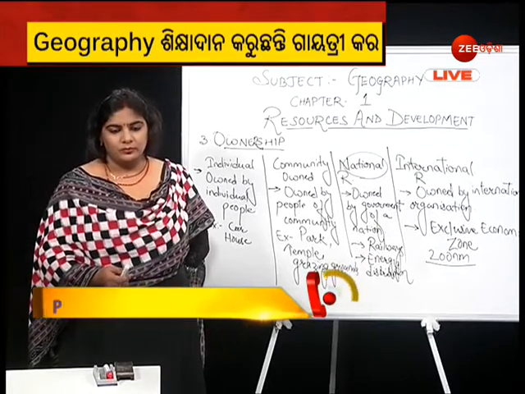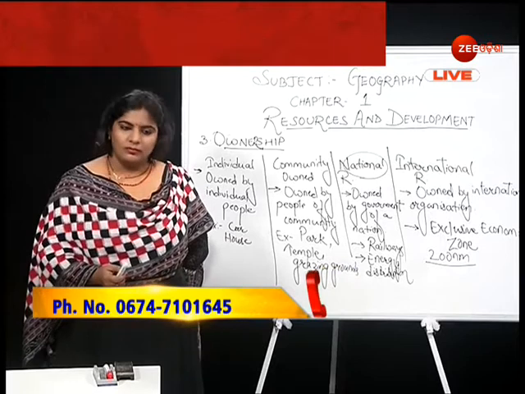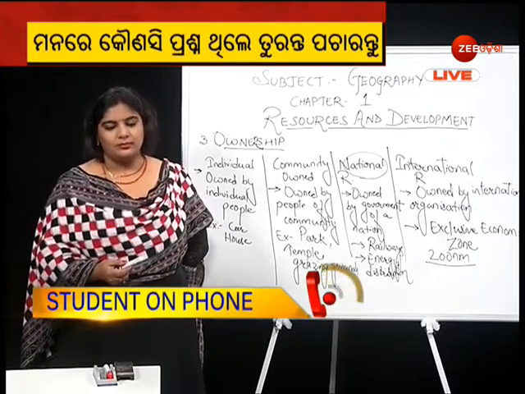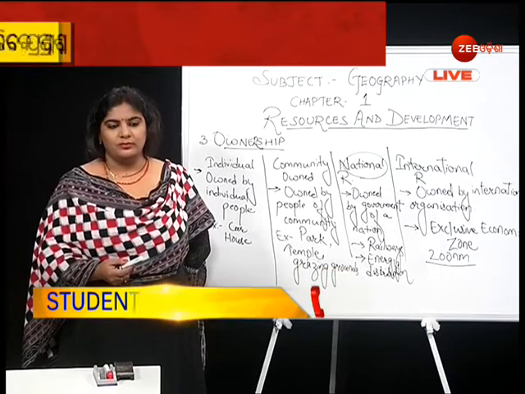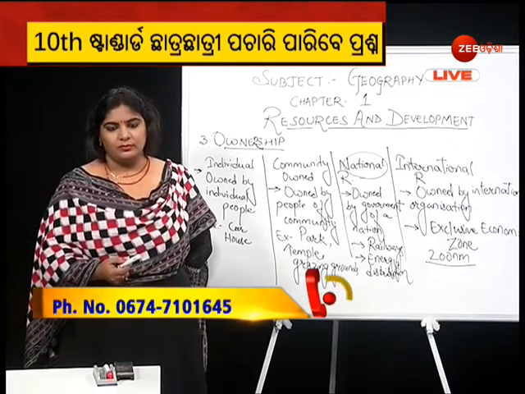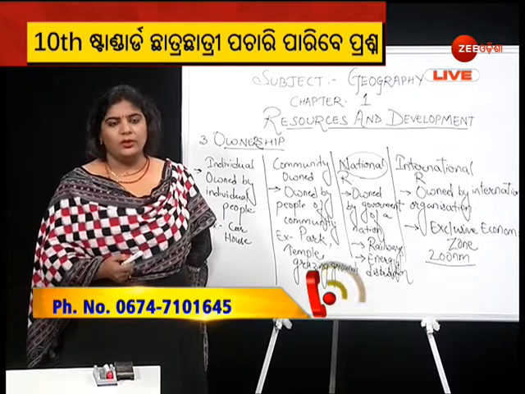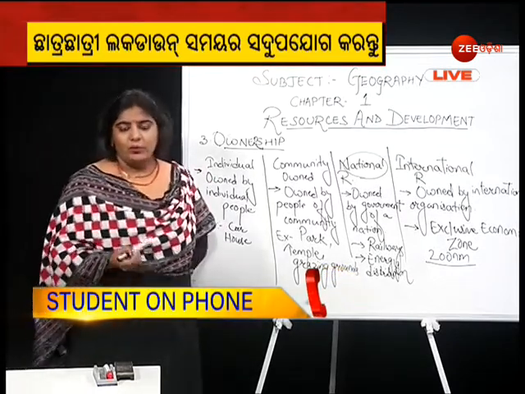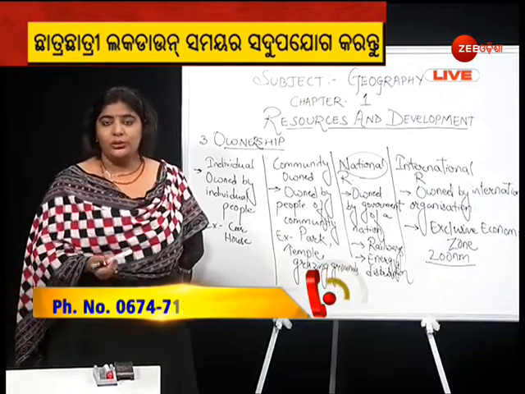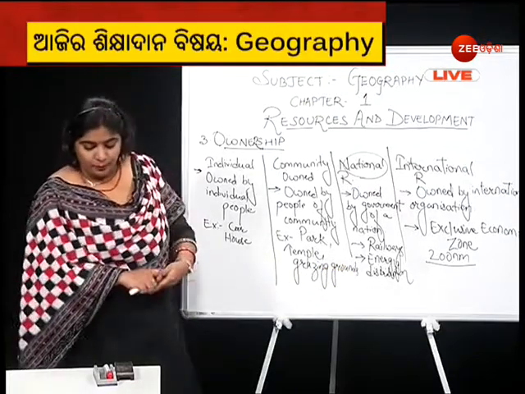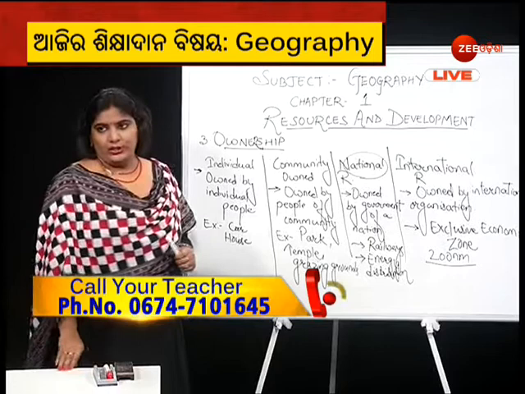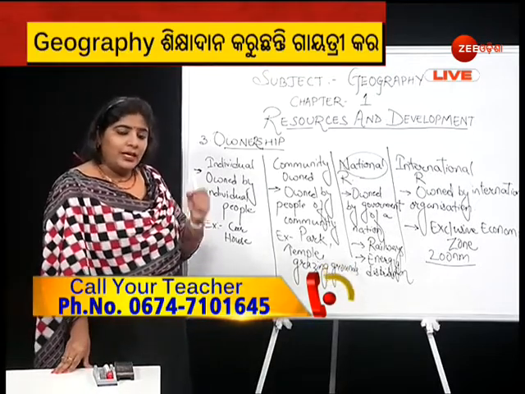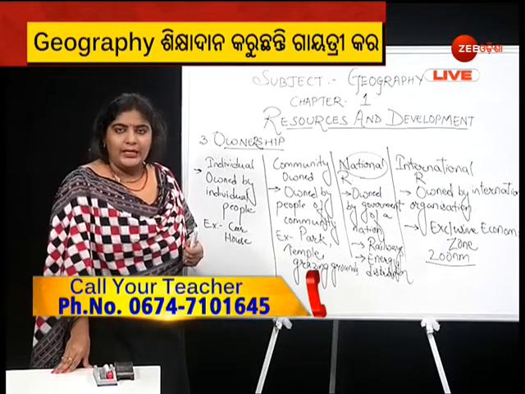Ma'am, my question is, coal is a biotic resource as it is made up of living compounds, but soil is also made up of living microorganisms. So why is it not an abiotic resource? Okay. So student, your question is why coal is a biotic resource and soil is an abiotic resource. See, the soil is not only composed of decaying organisms.